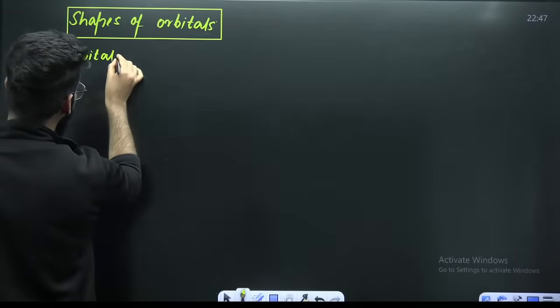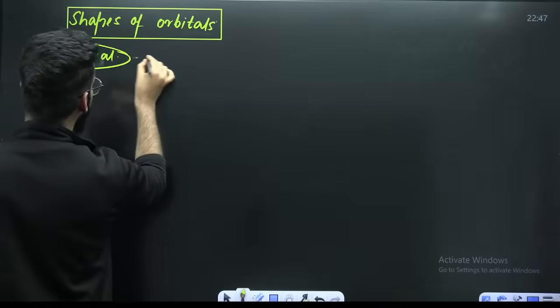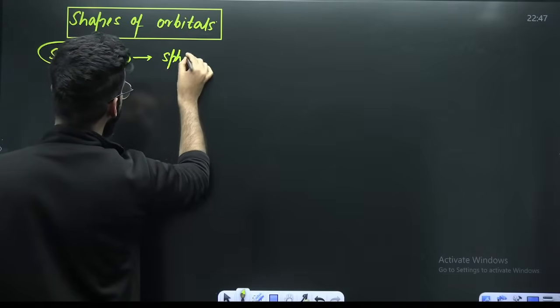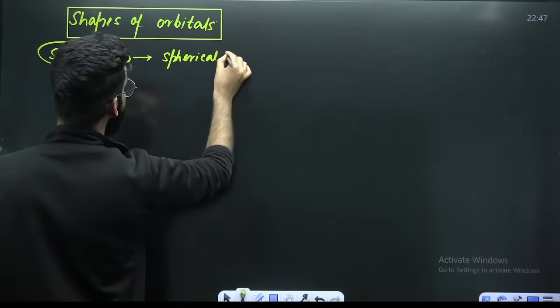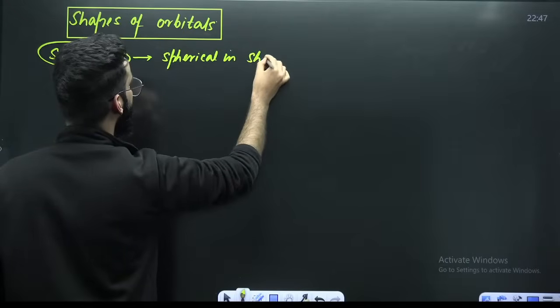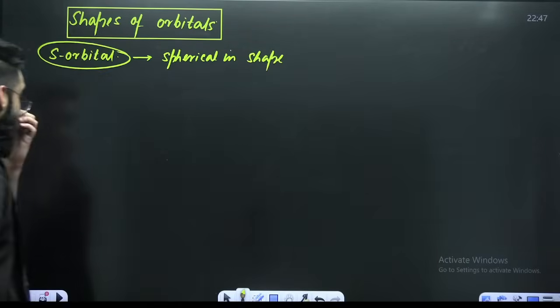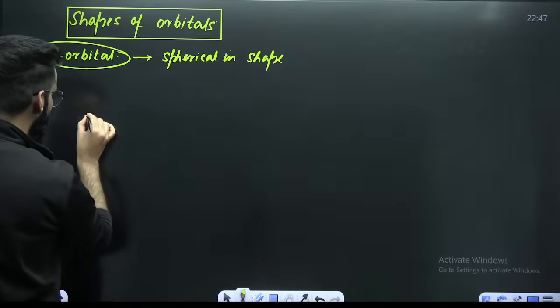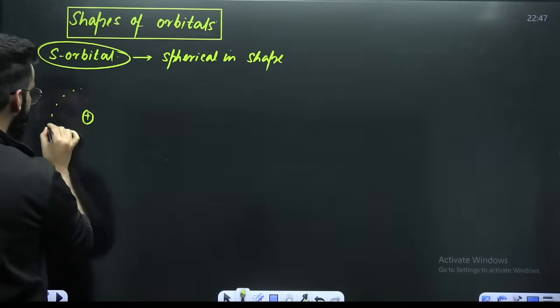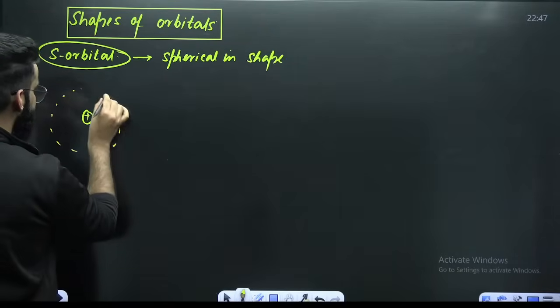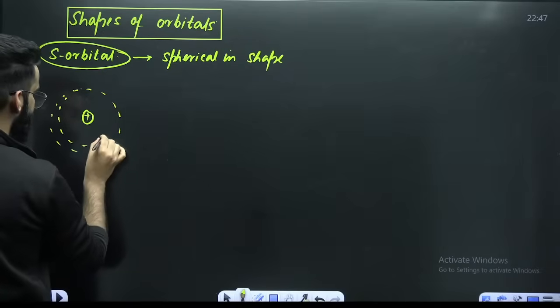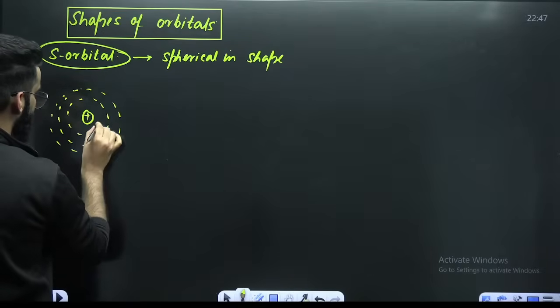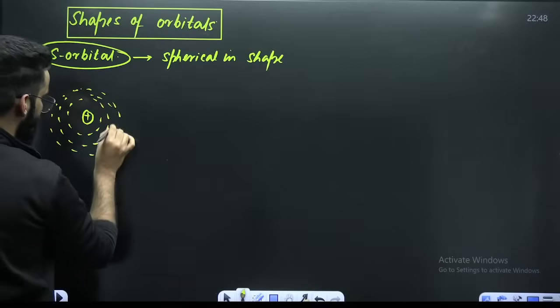If I talk about S orbital, let me tell you, it is spherical in shape. How does it look? This is the nucleus, and these dots represent the electron density around the nucleus.